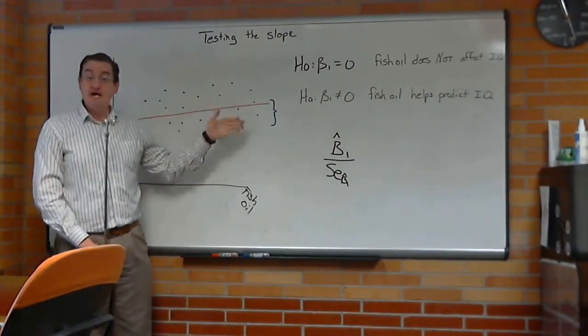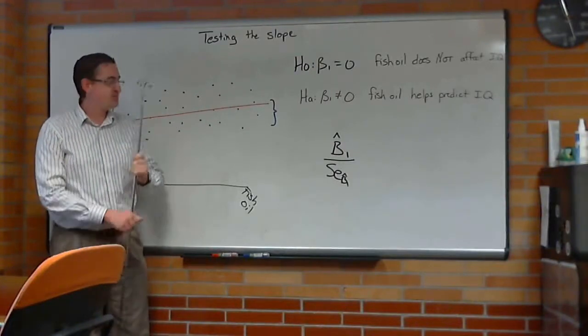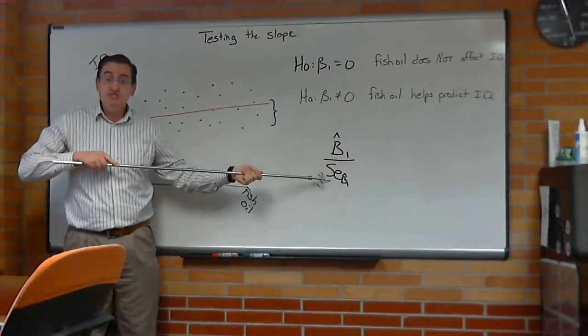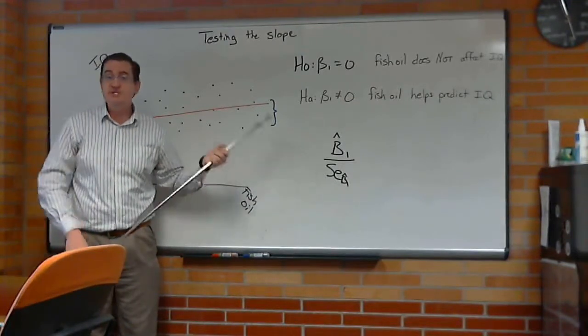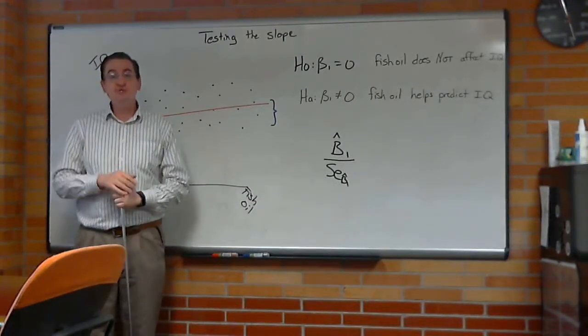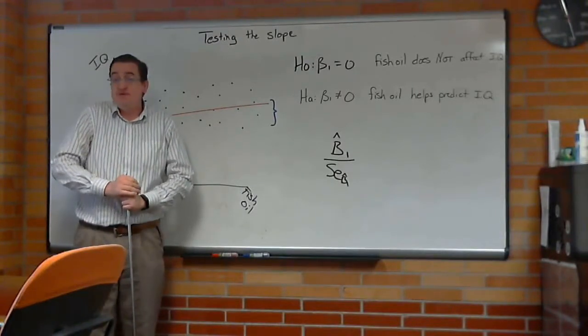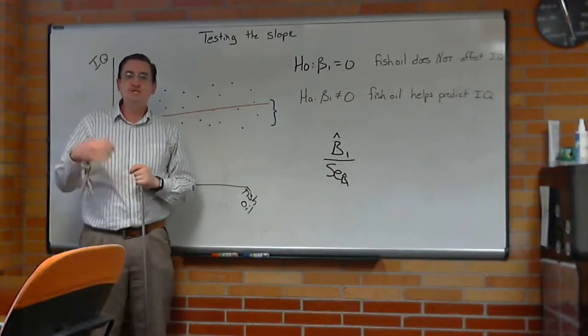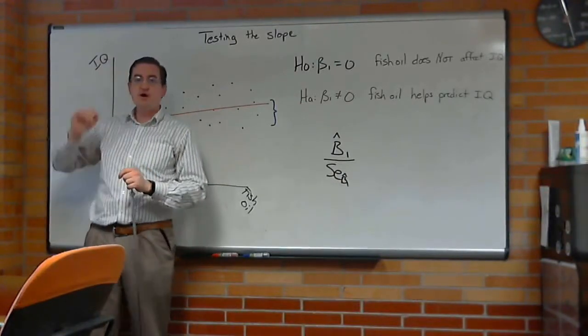So, to test whether there is a relationship, we're going to look at the slope we get from the data relative to how much error there is in the slope. And you don't need to know this equation. The computer's going to do it for us automatically and get us a p-value. Small p-value, we say, yes, this variable helps us to predict whatever our y variable is.